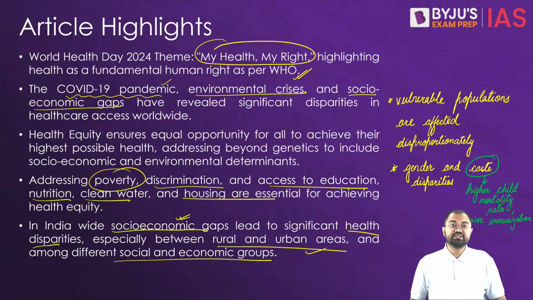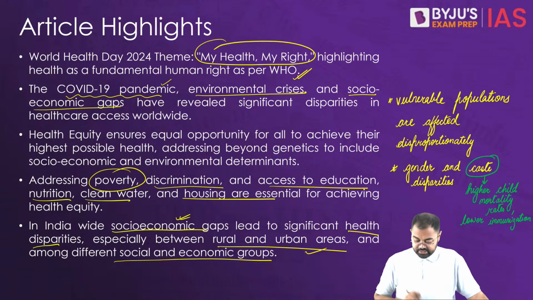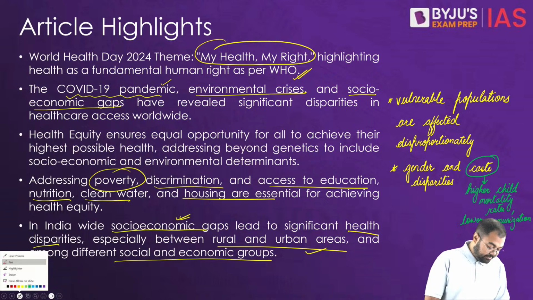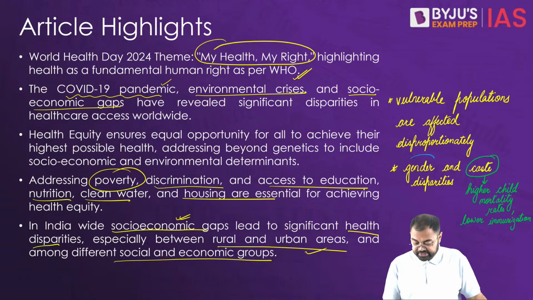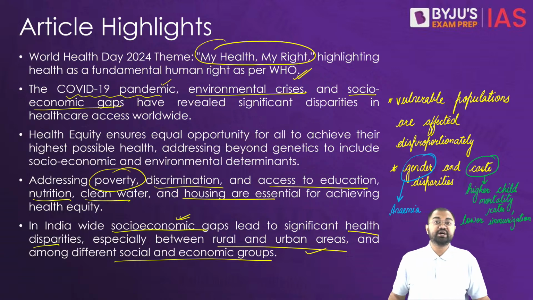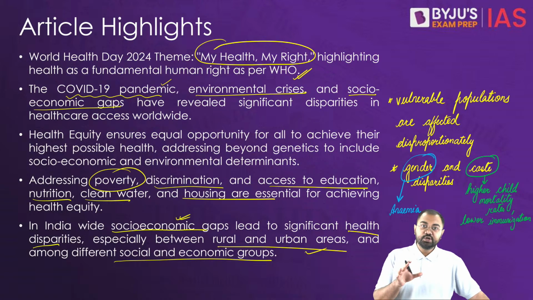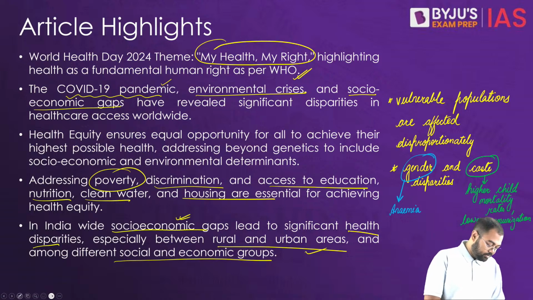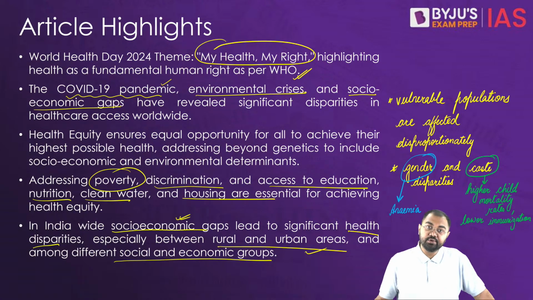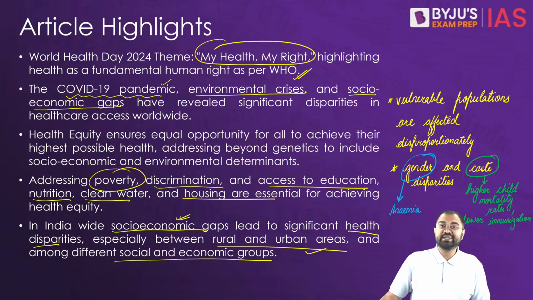So we see these issues in caste-based problems, and at the same time, if we look at issues related to gender, we know that anemia is more common in women, especially women from lower or poorer sections of society. So there are all these issues, especially when we look at India.